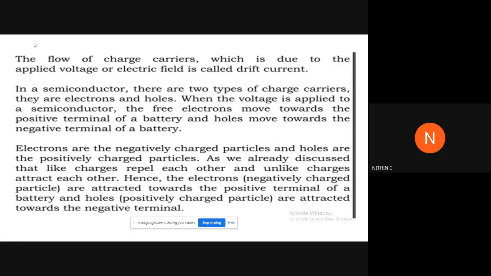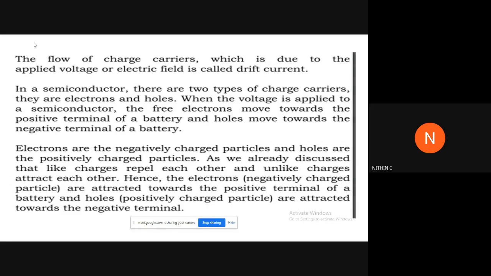So the flow of charge carriers, I have already mentioned this, which is due to the applied voltage or electric field is called drift current. In a semiconductor, there are two types of charge carriers. I will just read this out. You can easily follow this. There are two types of charge carriers in a semiconductor. They can be electrons or holes.